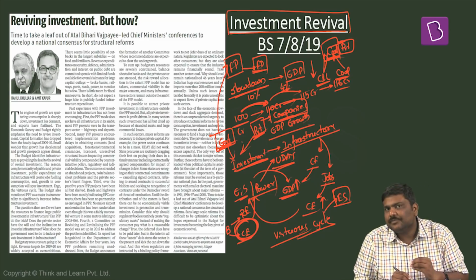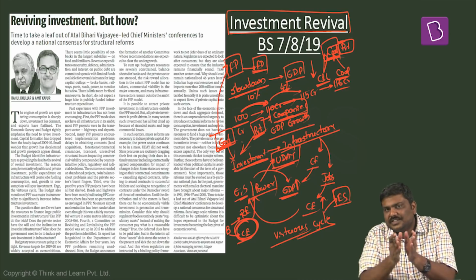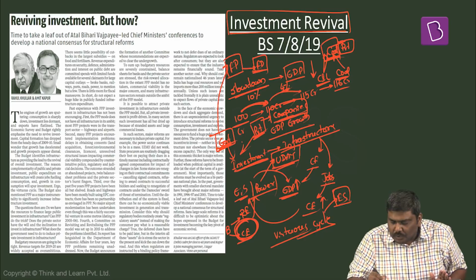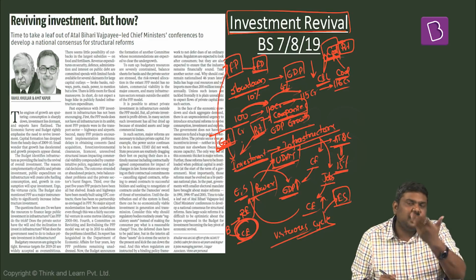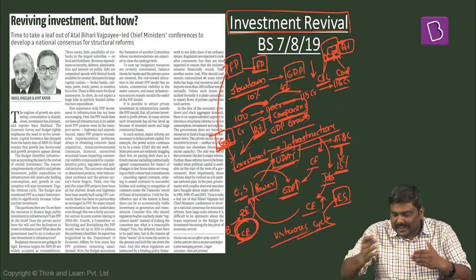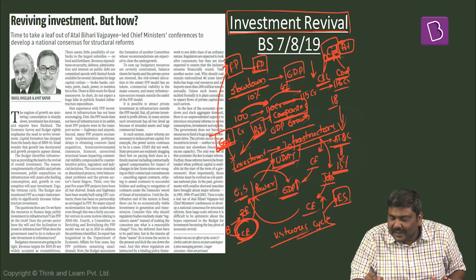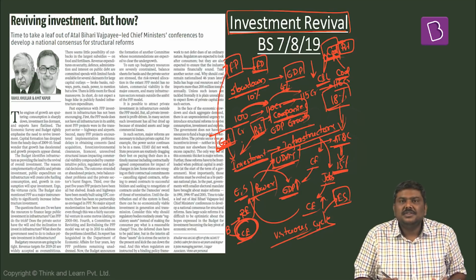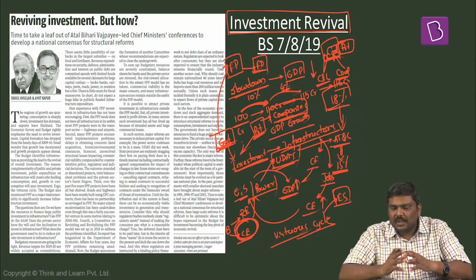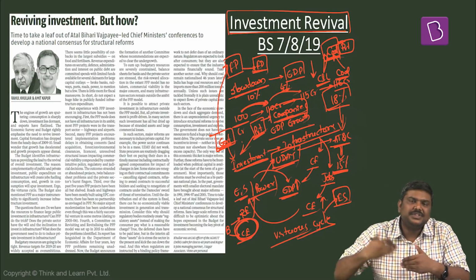I'll just quote one fact here. With respect to UDAY, Ujjwal Discom Assurance Yojana, the discoms, that is distribution companies, were supposed to bring down the aggregate technical and commercial losses to 15% by 2018-19. But a recent survey has shown that rather than dragging this down to 15%, we are still at a very high level of 18% plus. So basically, yes, UDAY has given certain results, but these particular results are not satisfactory.